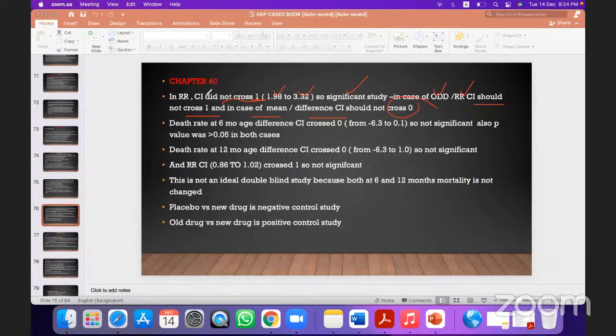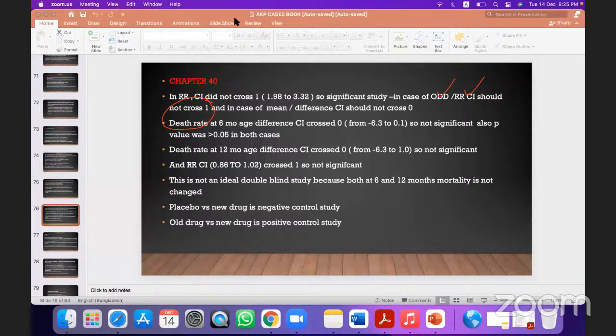For the confidence interval for mean, it should not cross 0. And for the confidence interval for relative risk or odds ratio, it should not cross 1. Just remember it like a story, like a nursery rhyme, like Baa Baa Black Sheep.